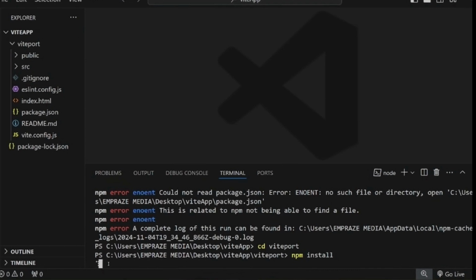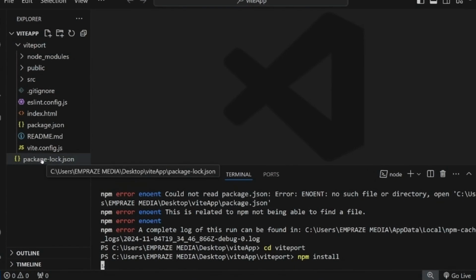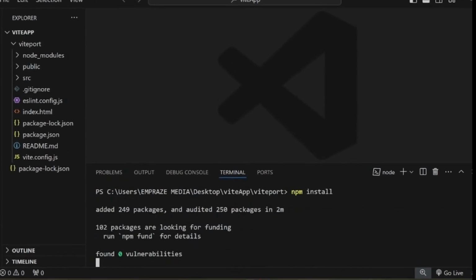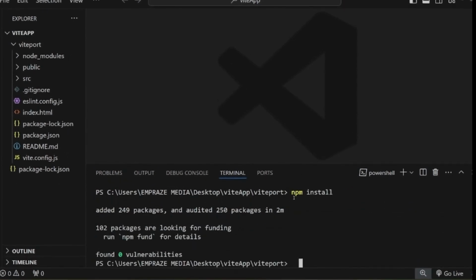So this will take a while. Yeah, so now we have our node_modules file added here. Boom, we're good to go.